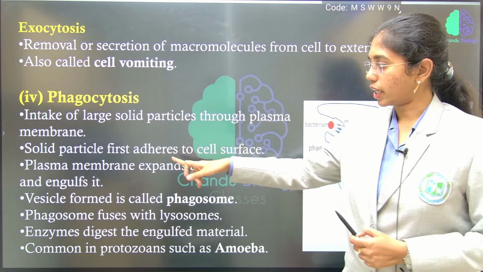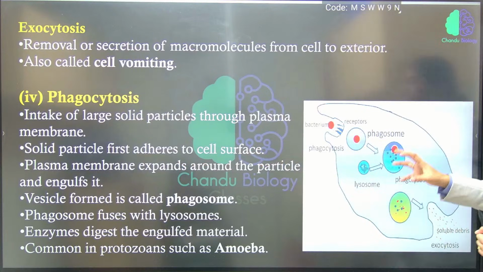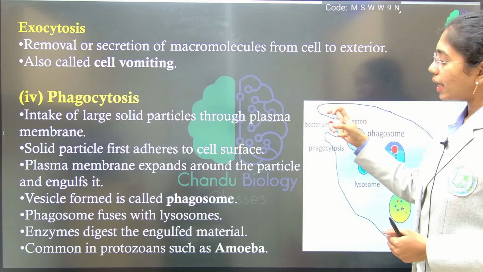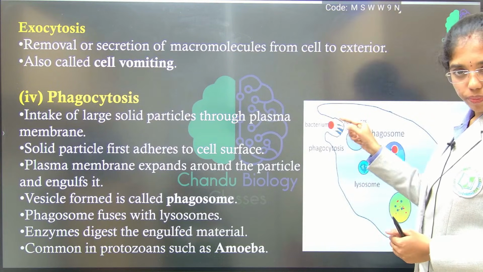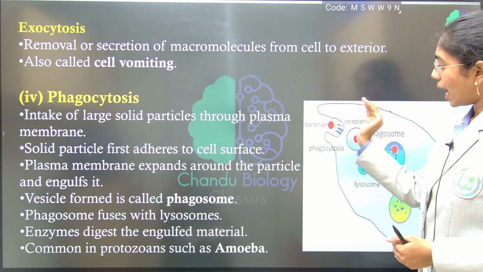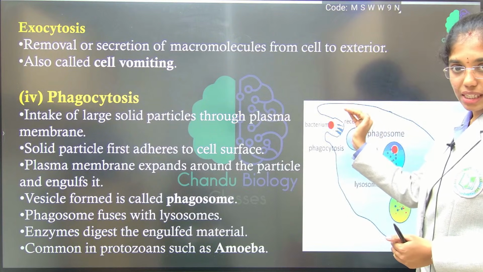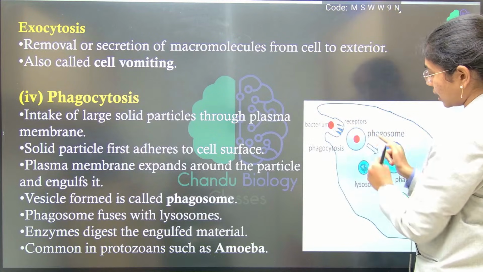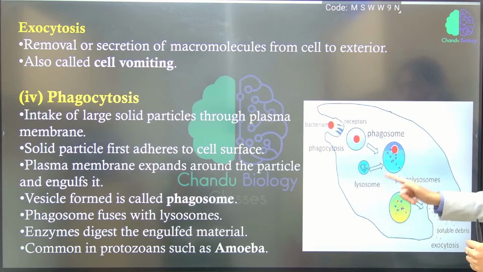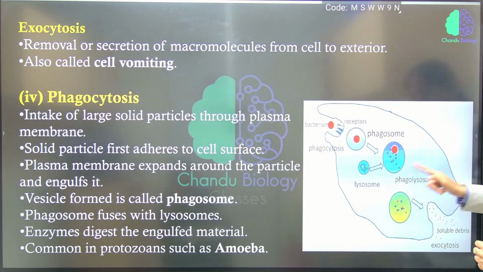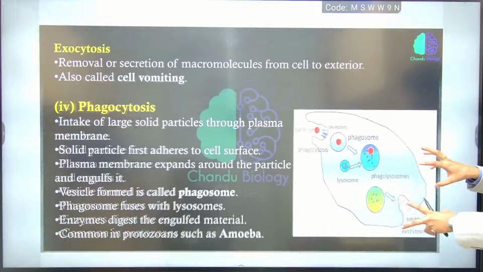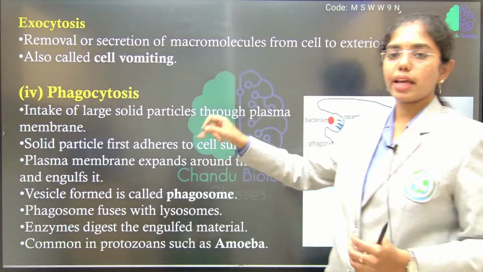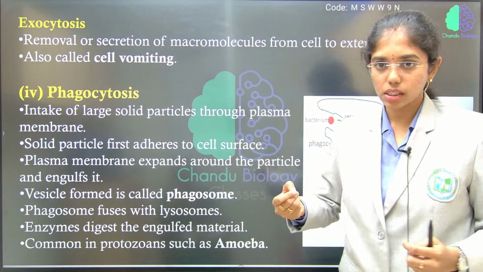Second type of endocytosis. The mechanism is completely the same, but whenever solid particles are entering the cell, they will enter as a phagosome, which is a globule. Okay, via cell surface receptors, they will enter inside the cell as a phagosome. This will be lysed by the lysosomes, which is known as phagolysosome. After utilizing the molecules, it will be excreted out. Mainly this is for solid particles, like whenever some food particle enters inside the cell.